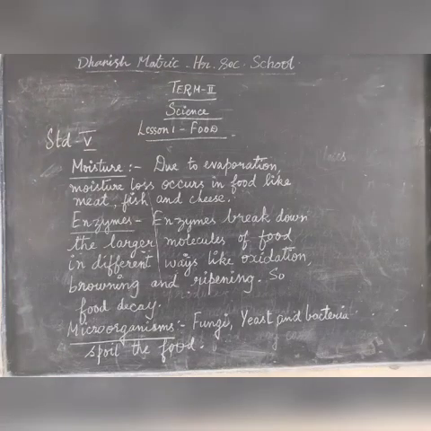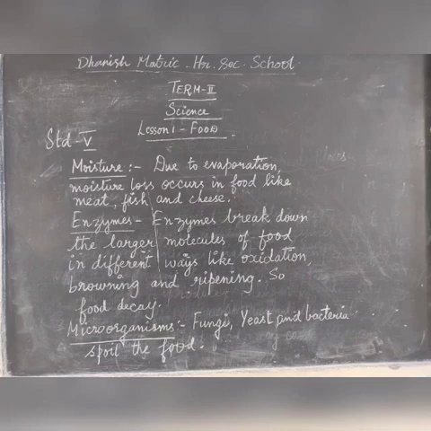Next, moisture. Moisture keeps the food fresh. When the moisture is gone, vegetables and fruits shrink. Due to evaporation, moisture loss occurs in foods like meat, fish and cheese. When the water content in the food evaporates, the food loses its freshness, so foods like meat, fish and cheese